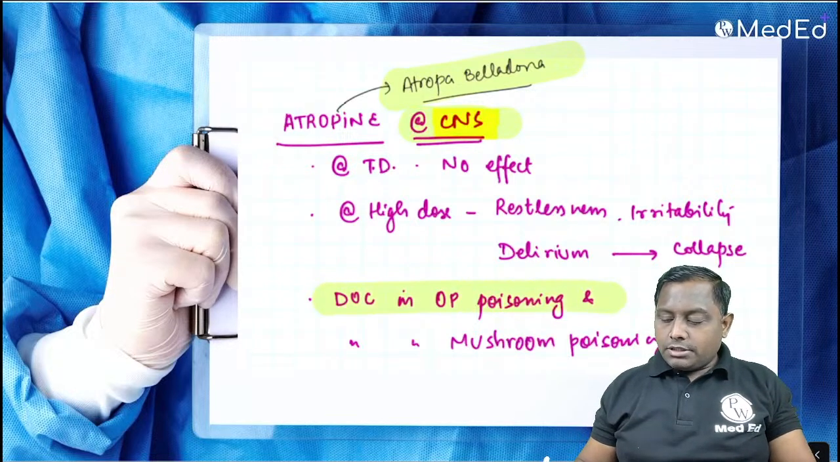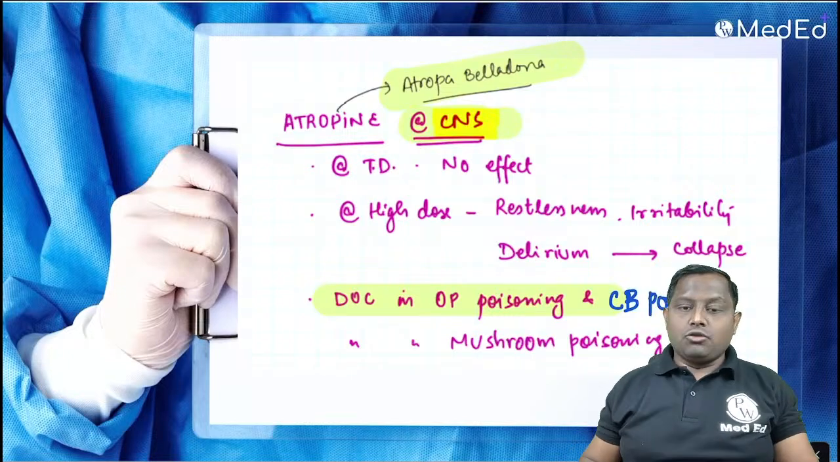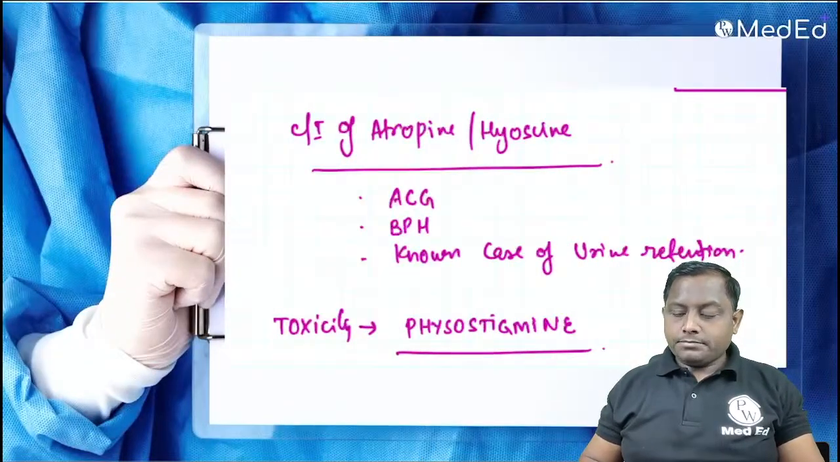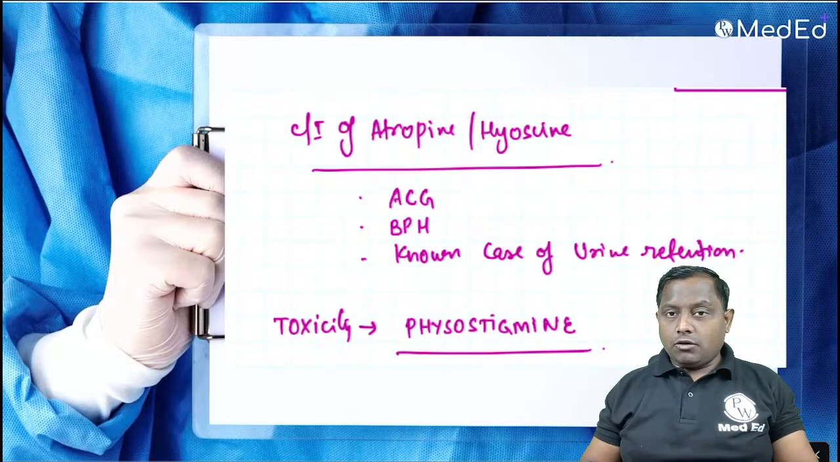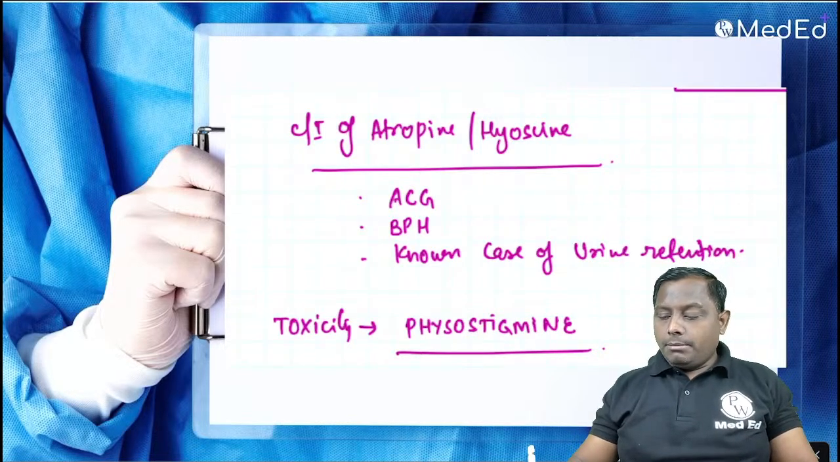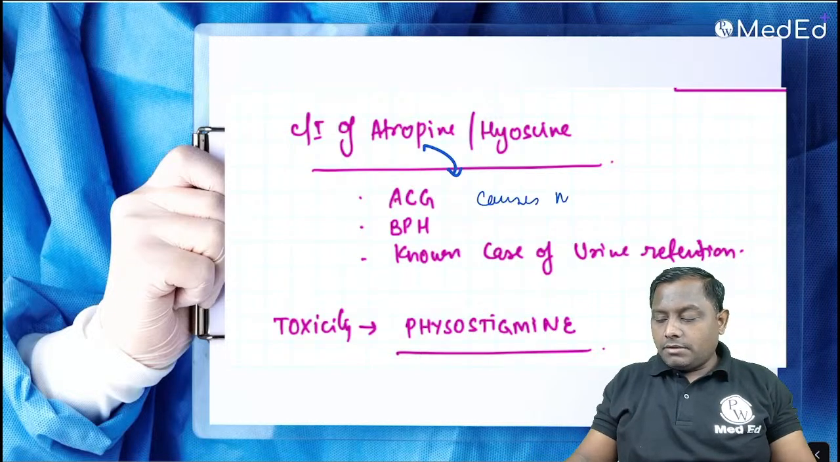They are the drug of choice in organophosphate poisoning. They are also the drug of choice in carbamate poisoning, CB, carbamate poisoning. CB को मैंने carbamate लिख दिया. Mushroom poisoning, ठीक है. Contraindication of atropine, hyoscine. Contraindication क्या होगा? Angle closure glaucoma. Why? Because atropine as a drug, they themselves cause a mydriasis.